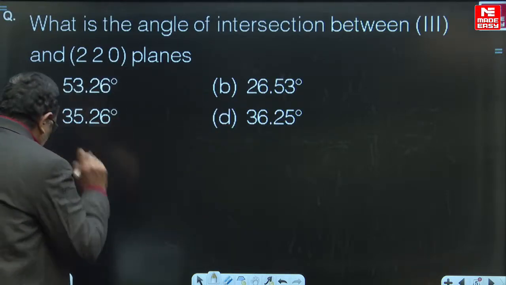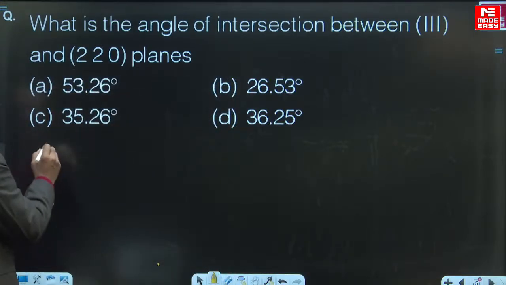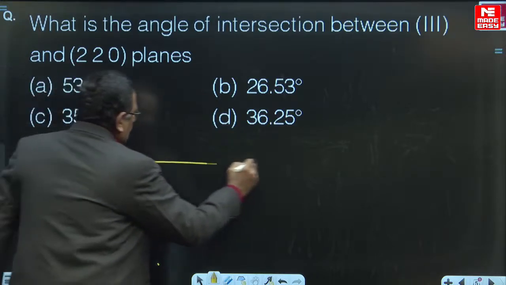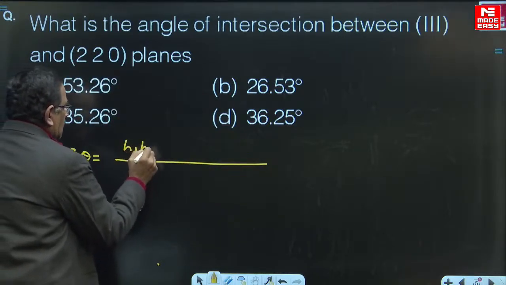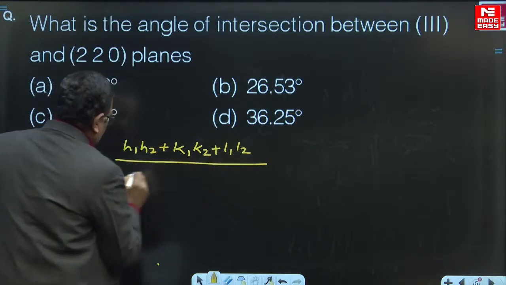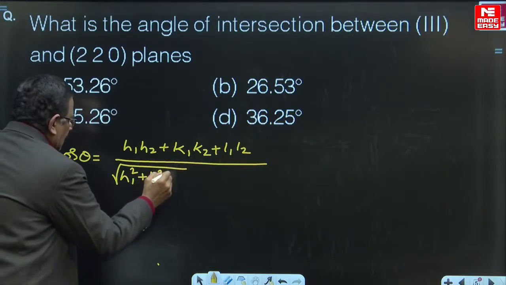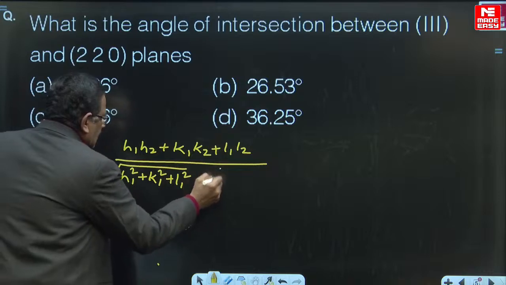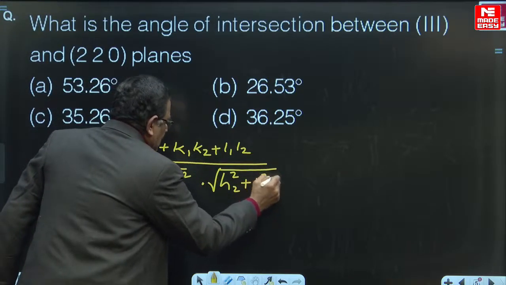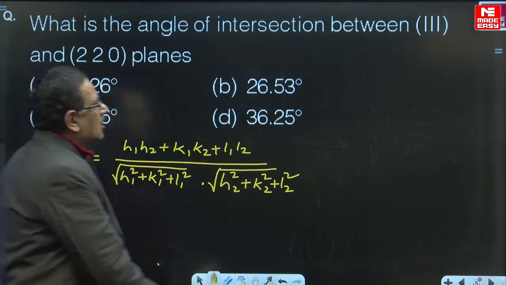Here we try to write an answer for this particular question. You have to apply the formula cos theta equals h1 h2 plus k1 k2 plus l1 l2, divided by square root of h1 squared plus k1 squared plus l1 squared, into square root of h2 squared plus k2 squared plus l2 squared. Here h1 k1 l1 and h2 k2 l2 are given.